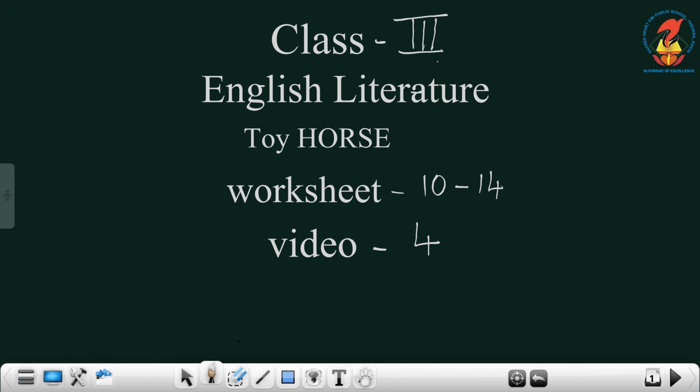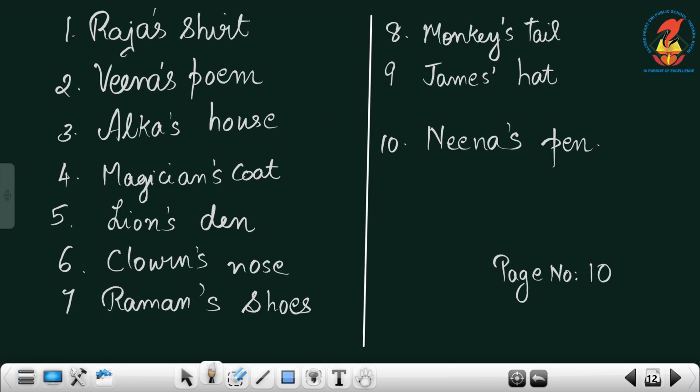So in that worksheet, that is to add an apostrophe and rewrite the sentences. When you say something belongs to someone, we will put an apostrophe to show that that thing belongs to someone. For example, Raja's shirt. The shirt of Raja is called Raja's shirt. We can say in short form Raja's shirt. So we will write Raja apostrophe S shirt.